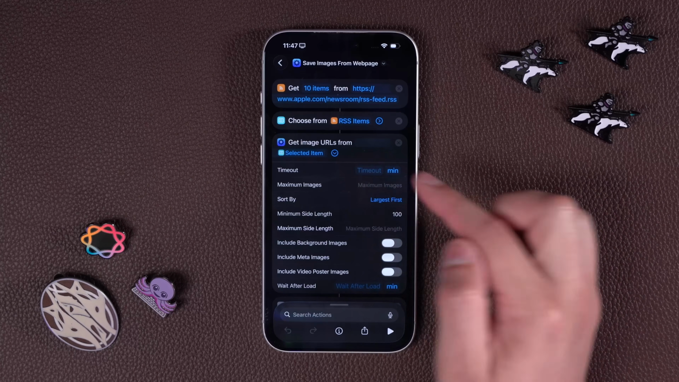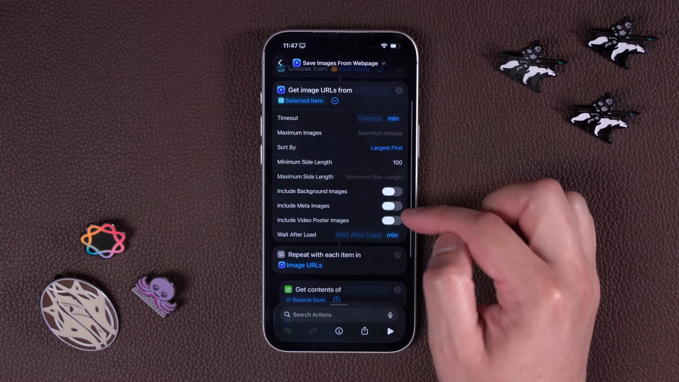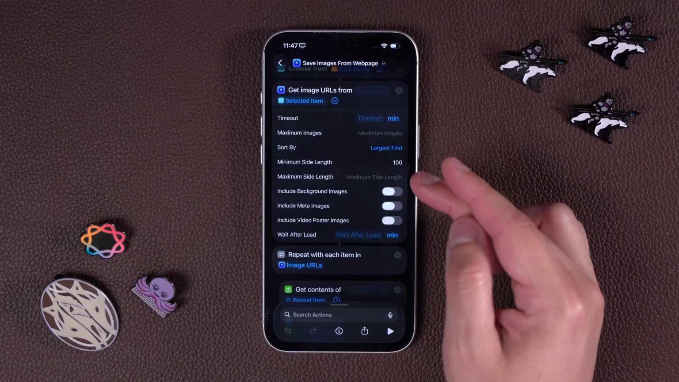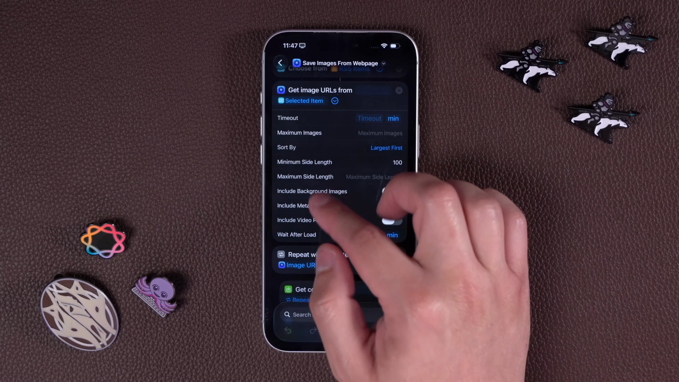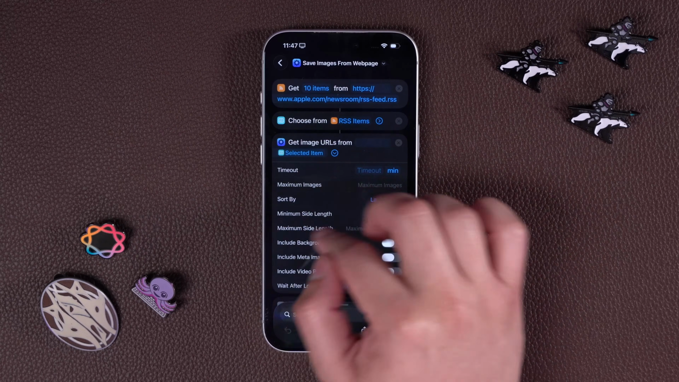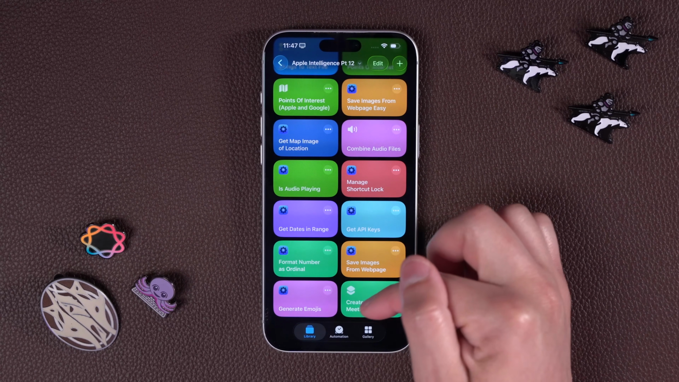It's the Get Images URL, and here you have a lot of qualifications like how big the image is to get, ignore the others, whether to include background, meta, or poster images, and a ton more. So you can get the raw images or you can get image URLs, both with two of his new actions.